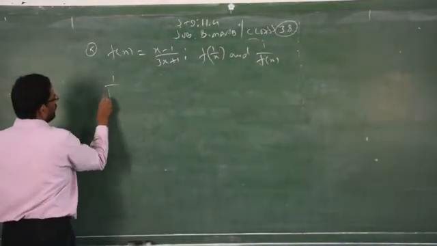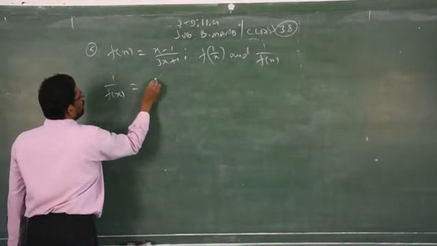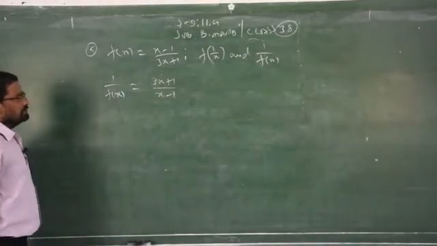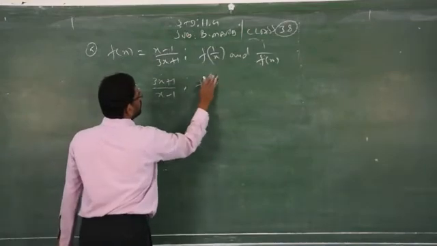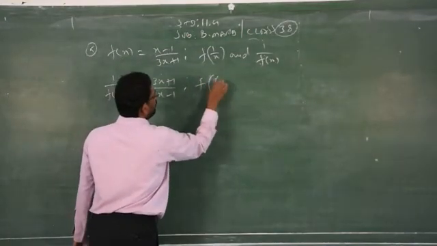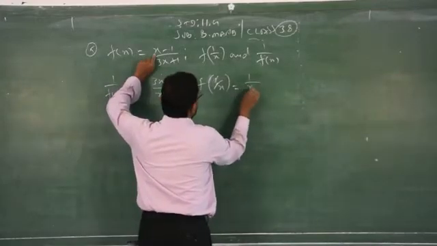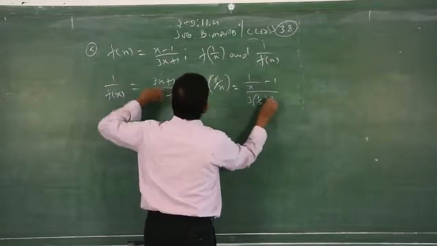Clear? So 1 by f of x. What is 1 by f of x? Just take the reciprocal: 3x plus 1 by x minus 1. That is 1 by f of x. What is f of 1 by x? How do you find f of 1 by x? You have to replace x by 1 by x: 1 by x minus 1, over 3 of 1 by x plus 1.